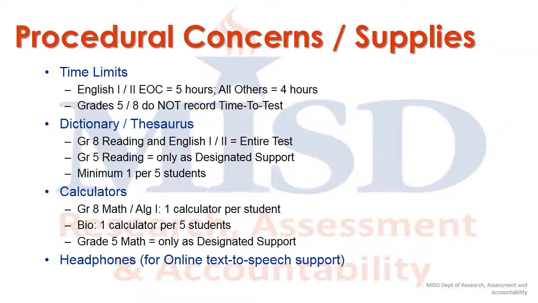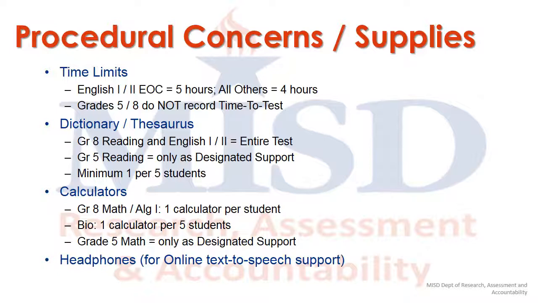Timing rules and other procedures remain the same as the spring, even for online testing. Good news for grades 5 and 8, time to test data is only recorded for primary administrations, so it is not necessary to mark the agency use field on this retest.